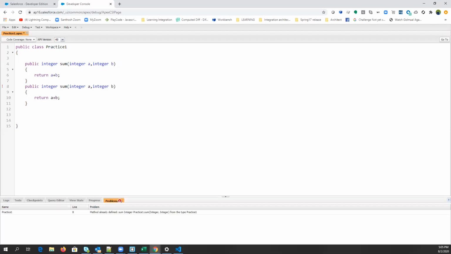See, what is the error here? Method already defined. Clear, guys? Yes. So you can't have multiple methods with the same name, but by using a concept called method overloading, you can have multiple methods with the same name. But the only thing is you need to change the parameter. So always remember the parameter should be different.